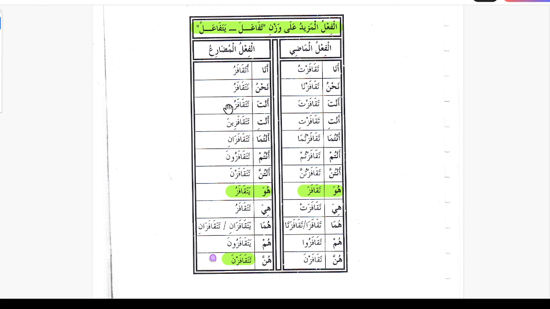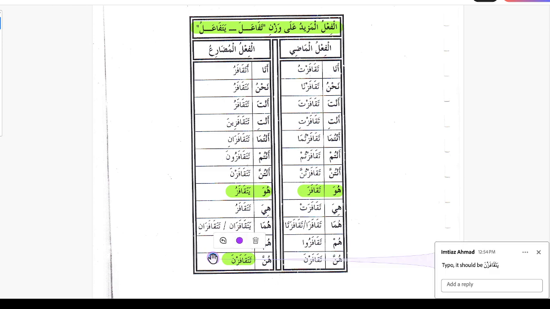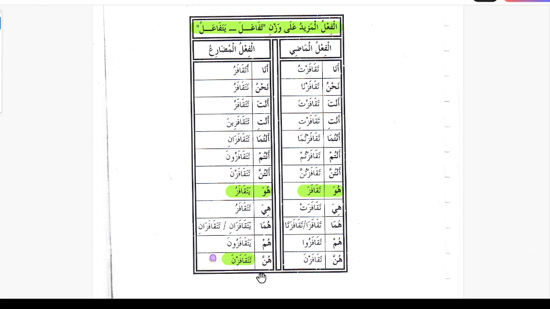And on the pattern for the fe'l mudare, the present tense, we're gonna do the third person masculine, huwa yatakafazu, huma yatakafazani, hum yatakafazuna, hiya tatakafazu, huma tatakafazani, hunna. This is again a typo here. It should be yatakafazna, yatakafazna, because tatakafazna is for antunna.